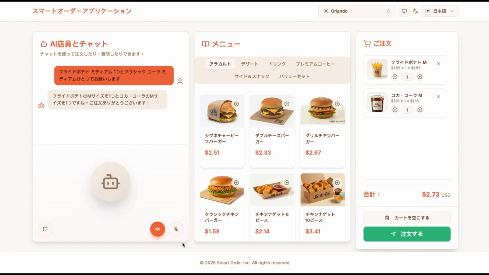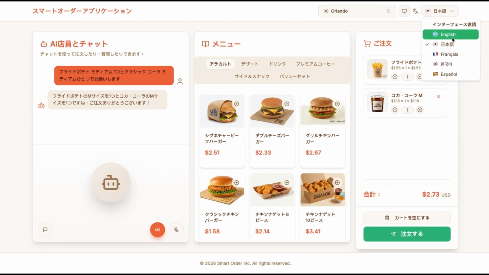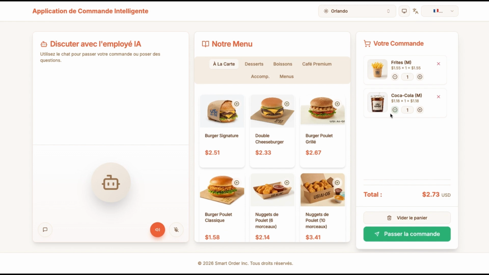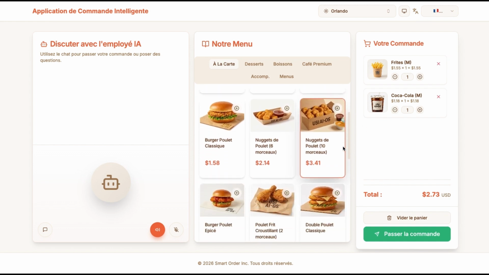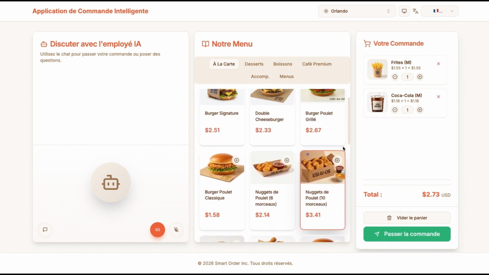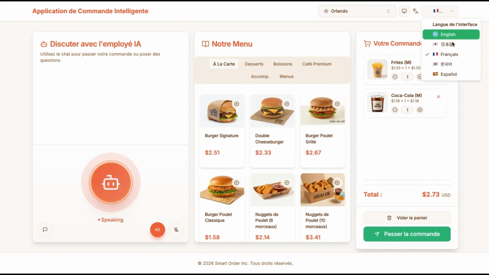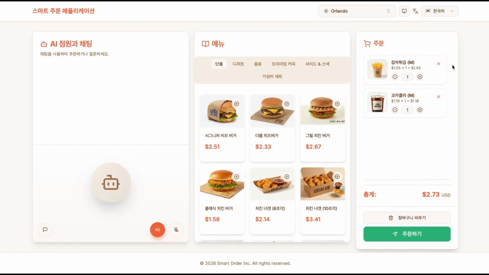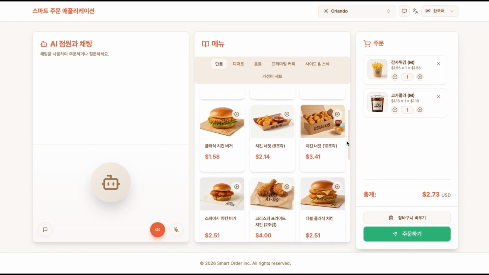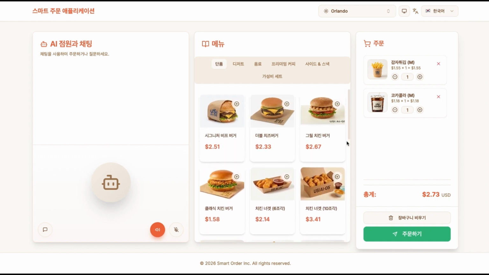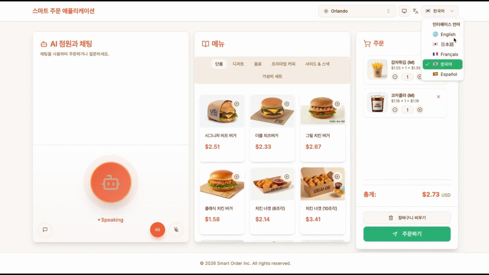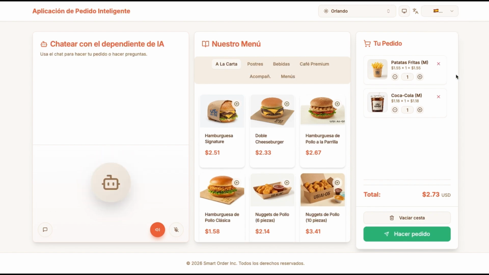Watch this. Even though the system's location is set to Orlando, the AI understands her Japanese, correctly adds the items to the cart. And here is its true global power. As we switch between languages, this is not just translation. USI AI-OS generated the entire experience for each market, the UI, currency, business logic, and the global readiness. This level of deep localization was defined in the initial phase, making the application born global from day one.